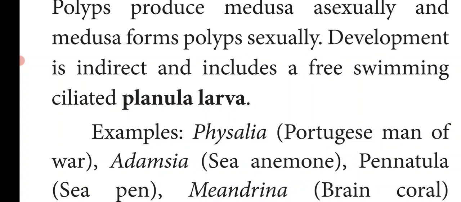Next, development is indirect. What do you mean by indirect? It means there is a larval stage before the adult stage, and the name of the larva is planula larva. So development is indirect and includes a free swimming ciliated planula larva.